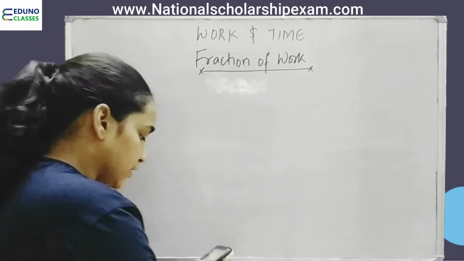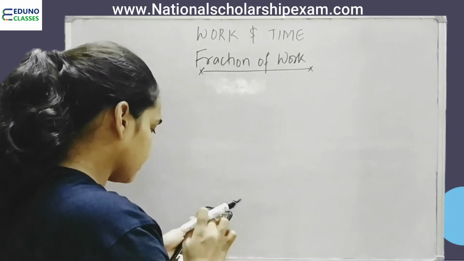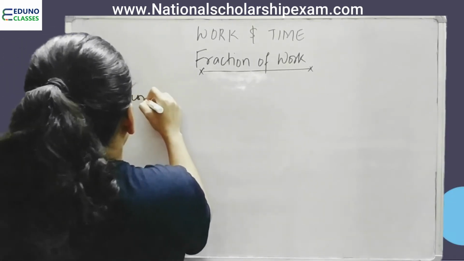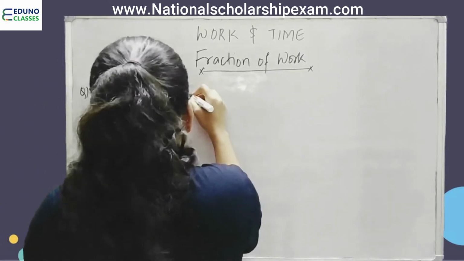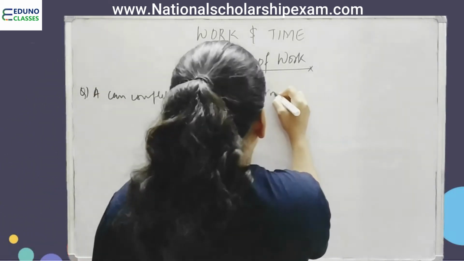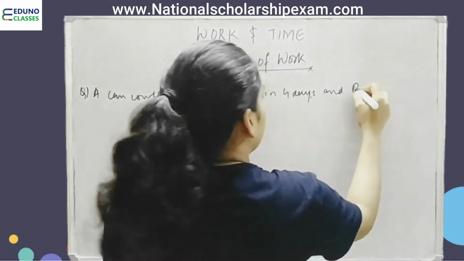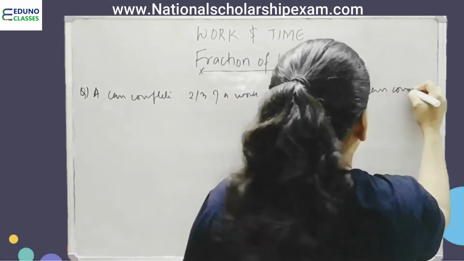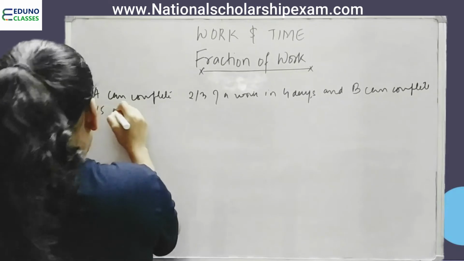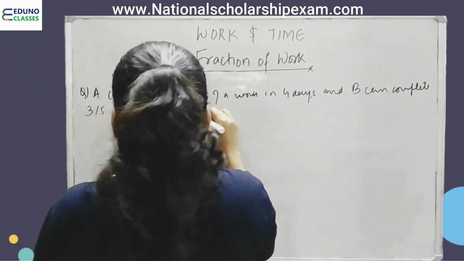right? So the first question that we have in front of us is: A can complete 2/3 of a work in 4 days and B can complete 3/5 of work in 6 days.